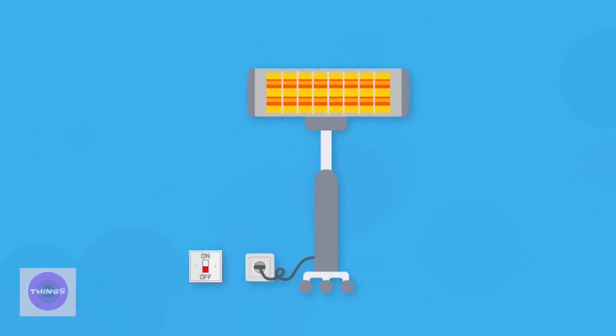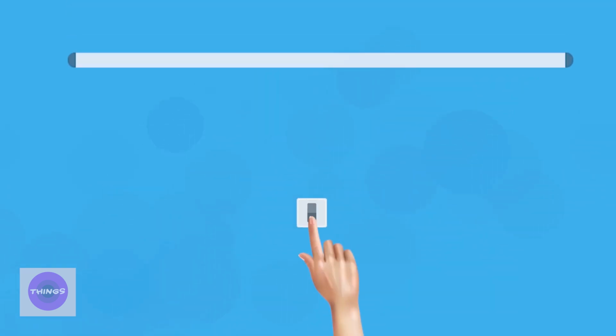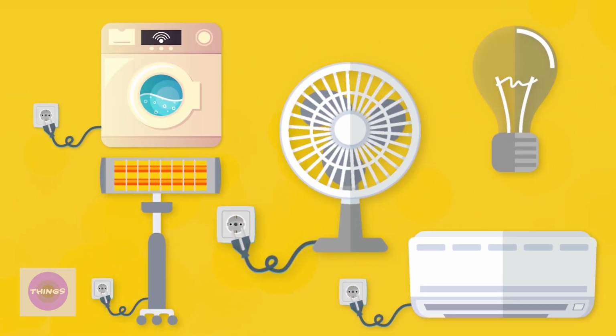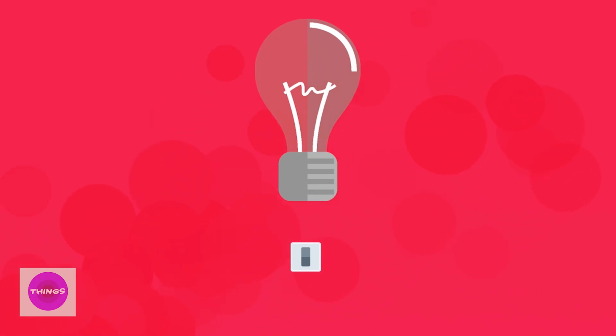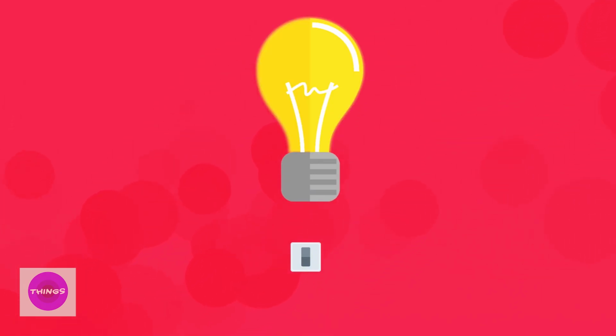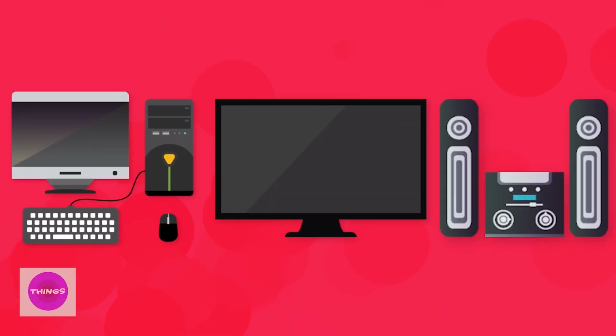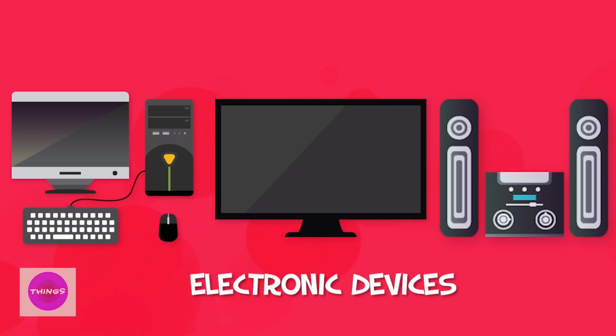When we turn on heater, we get heat. When we turn on tube light, we get light. These are electrical devices. In electrical devices, electrical energy is simply converted into other forms of energy. For example, in a bulb, the electricity is changed into light energy, and in the heater, the electricity is changed into heat energy. If we talk about TV, a computer, or a music system, these are examples of electronic devices.